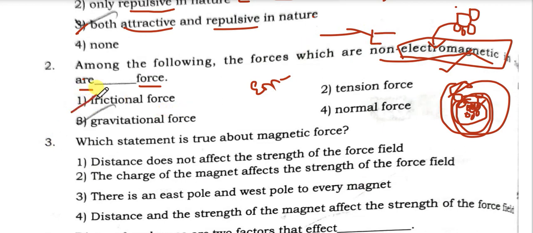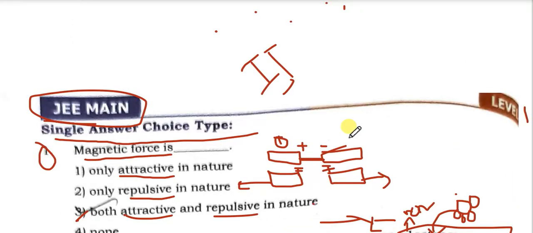Electromagnetic force is also known as a non-contact force. That means, as in the first question, we saw there are two magnets. They don't contact each other, but they attract or repel.